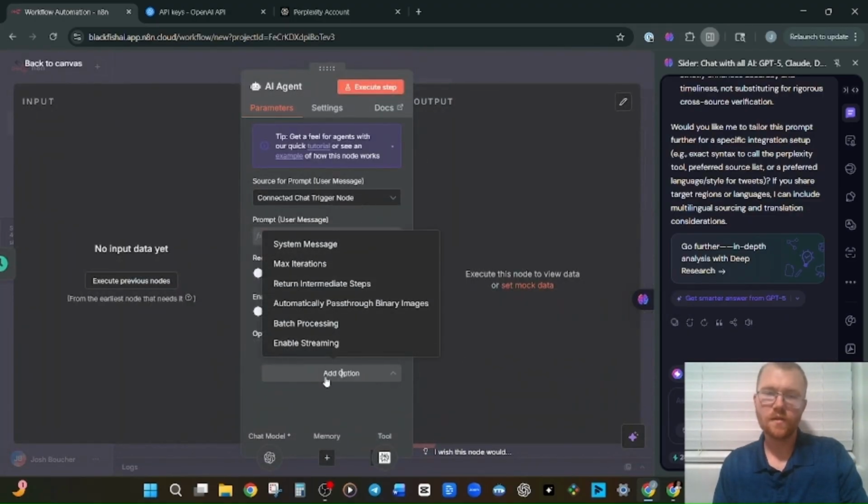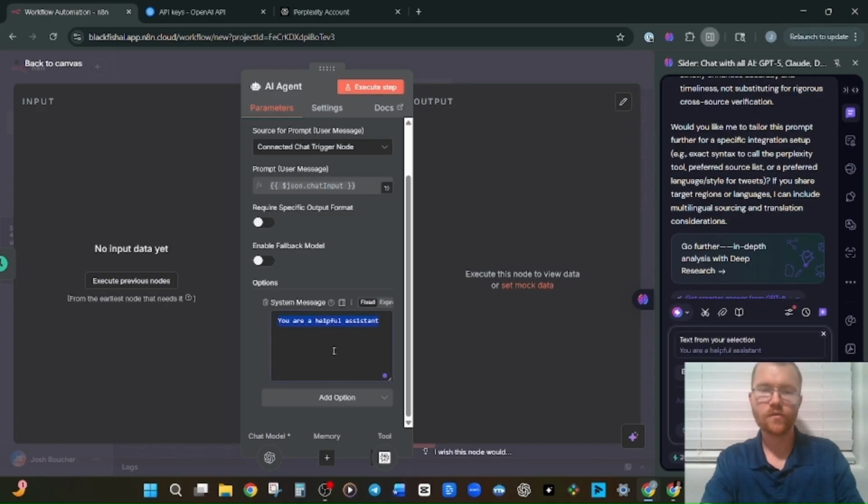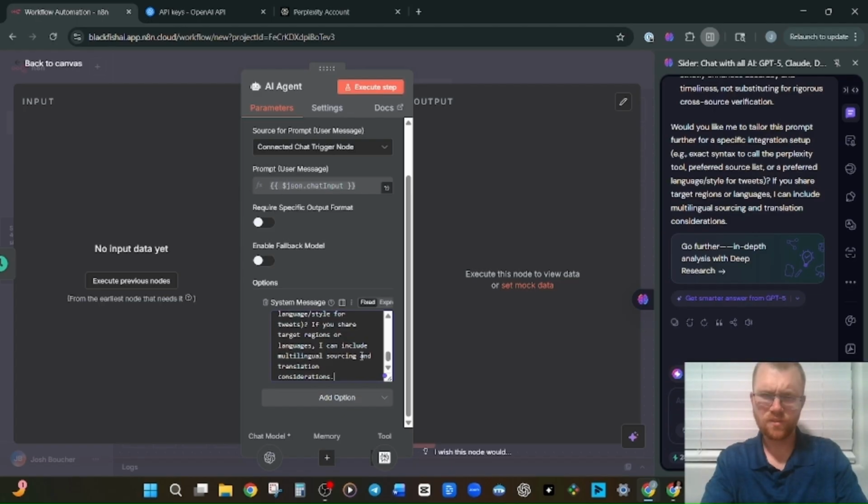Now under options, we're going to hit system message. Now the AI agent consults the system prompt or the system message every single time it gets called to do a task. So this is very handy for the AI agent's core identity, core instructions and tasks and things like that. And we are just going to paste everything.